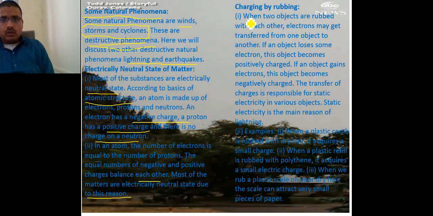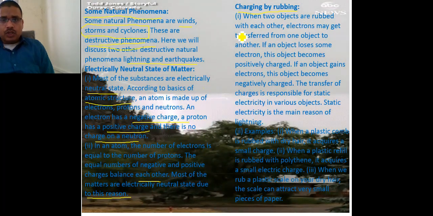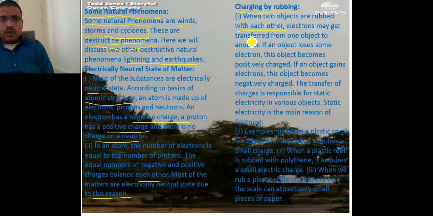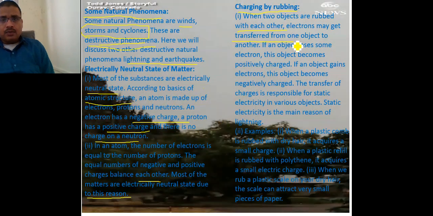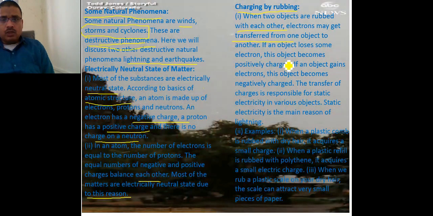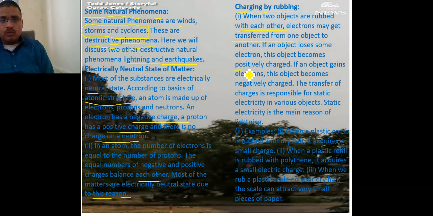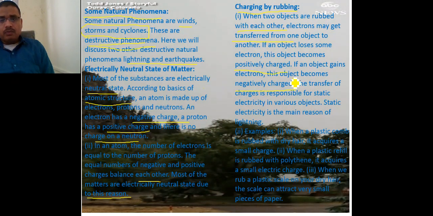Now, how does charging by rubbing happen? What happens when two objects are rubbed with each other? Electrons get transferred from one object to another object. If an object loses some electrons, it becomes positively charged, and if an object gains electrons, it becomes negatively charged. I already explained these things in the chemical effects chapter also.